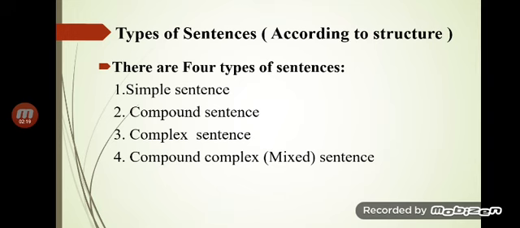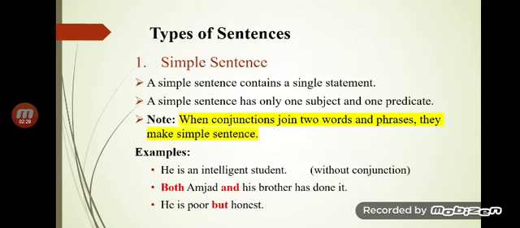Once you have understood the conjunction very well, it will be easy for you to understand how sentences are formed according to structure. Simple sentence: the simple sentence contains a single statement. A single statement has only one subject and one predicate, right? When conjunctions join two words or phrases, they make simple sentences.